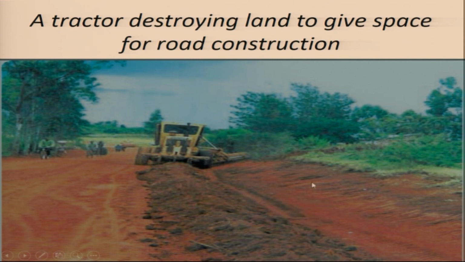And now as they started to plan to construct roads, the tractor tried to destroy everything, all the plants that were there, including those small living organisms. Some were chased away, others were killed, all right? So the plants were destroyed. So that is one of the things that leads to the destruction of habitat, the construction of roads.